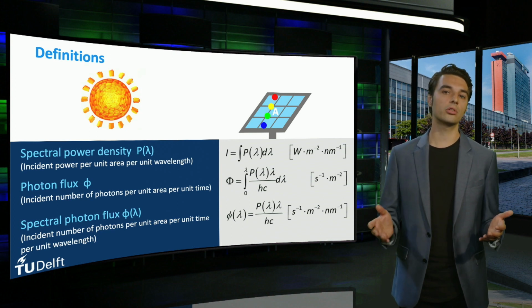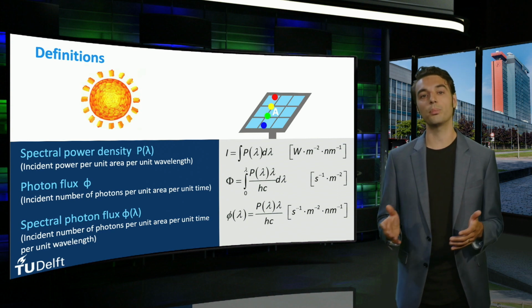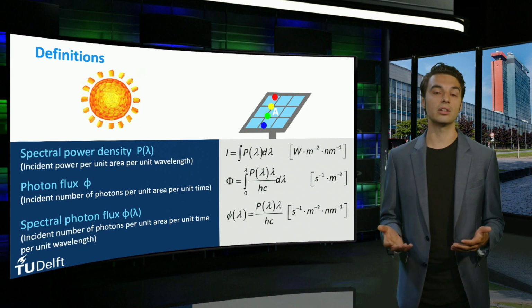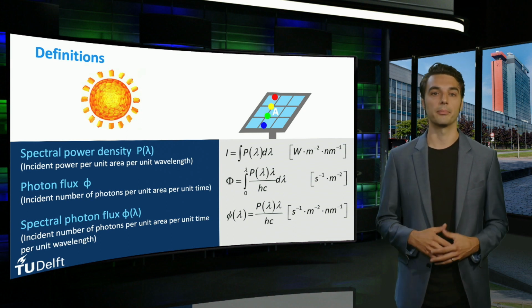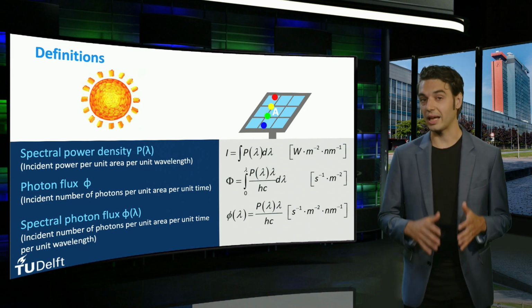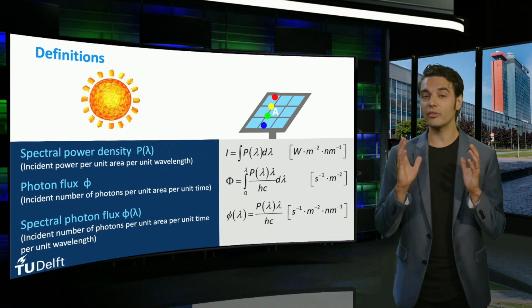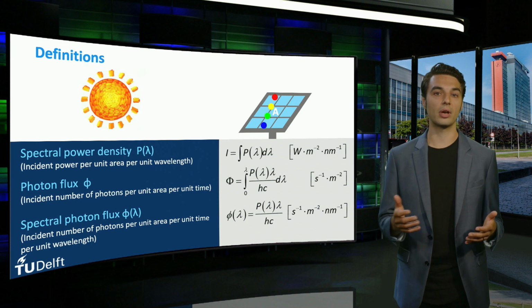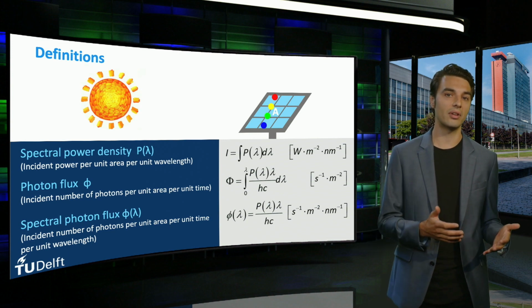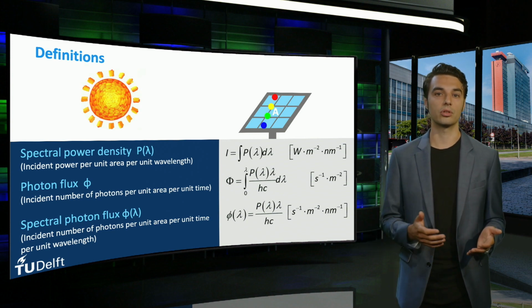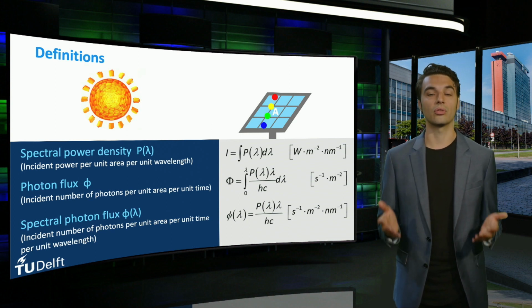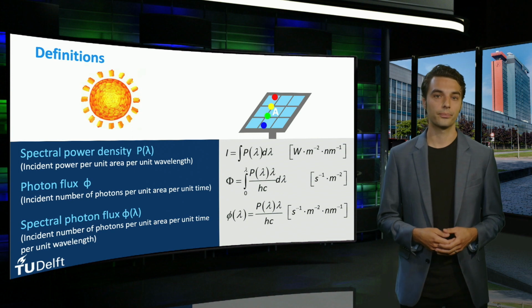Indeed, the number of photons of a certain wavelength incident on a surface per unit time multiplied by the energy of a single photon gives the energy incident on its surface per unit time. As we recall, incident energy per unit time is the very definition of power. Integrating the photon flux and photon energies over all relevant wavelength range provides a total power incident on a surface. Let's try to visualize these definitions of light incident on a surface.